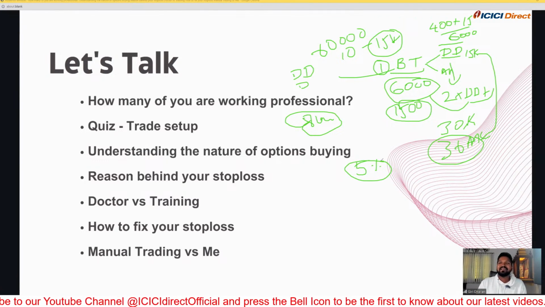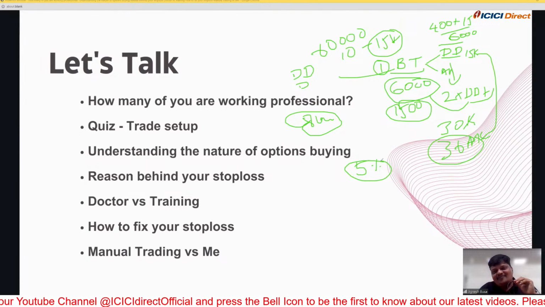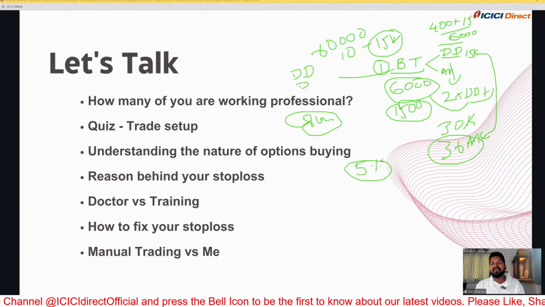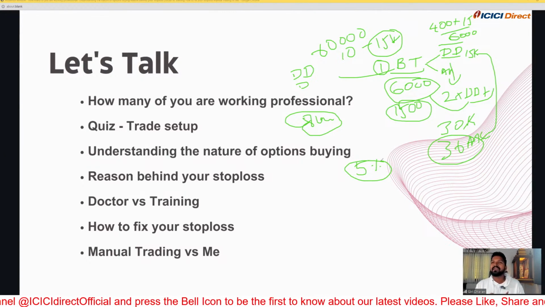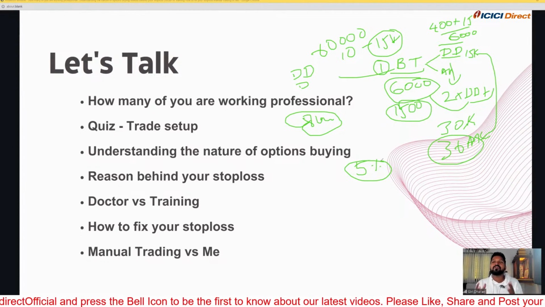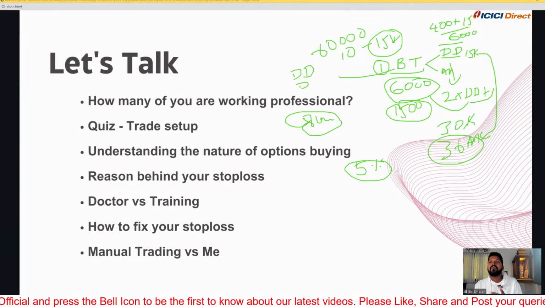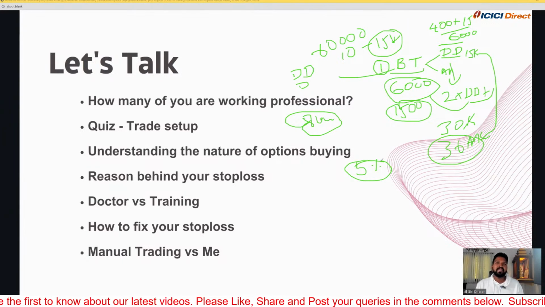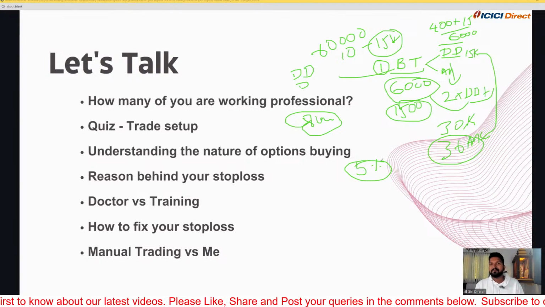which clearly denotes that following the system is the most important thing rather than creating strategies. Whatever losses I make, I have the conviction only because I backtested it. Without knowing whether the strategy will work or not, how is it possible for a person to follow it for a long time? So always, you guys, we need to backtest. People think that backtesting requires a lot of technical knowledge, but it is not so. You can do it manually as well. It may take some time, but give it time.